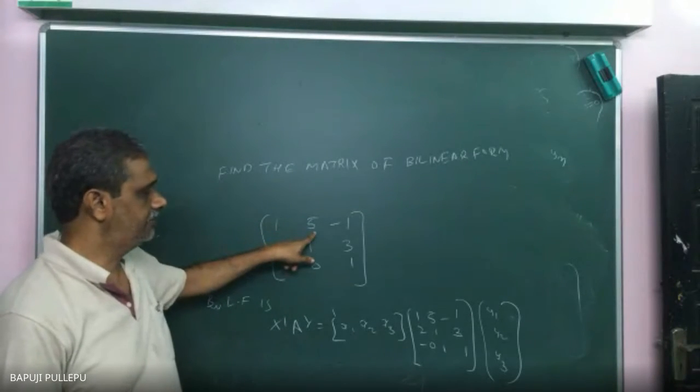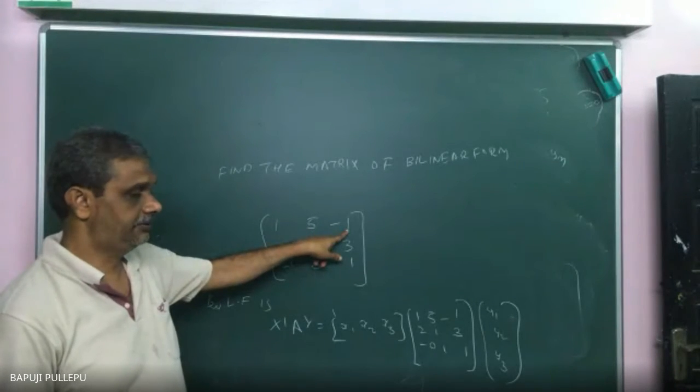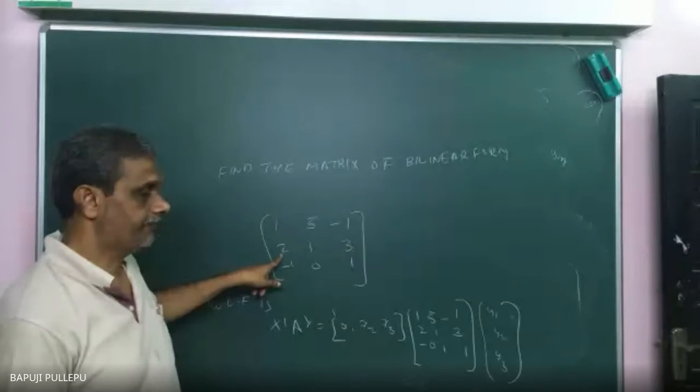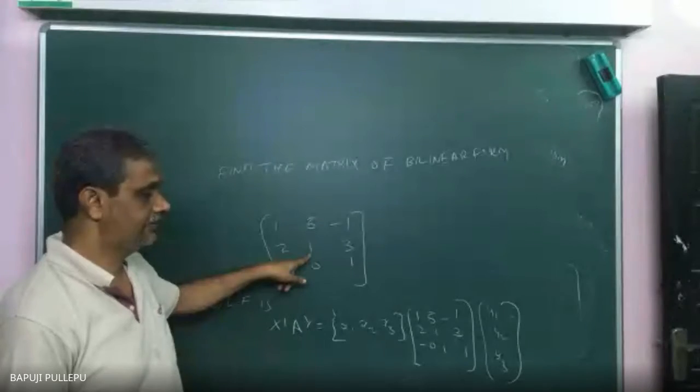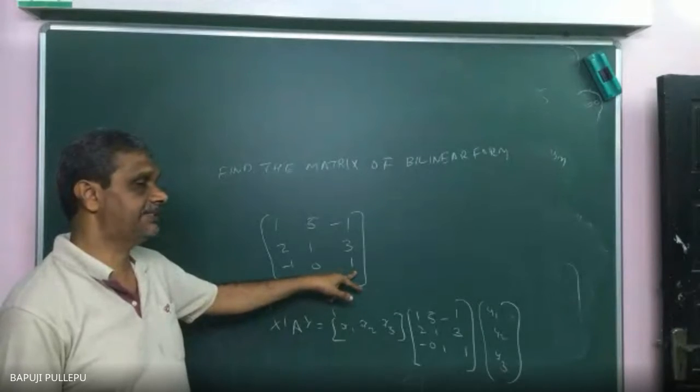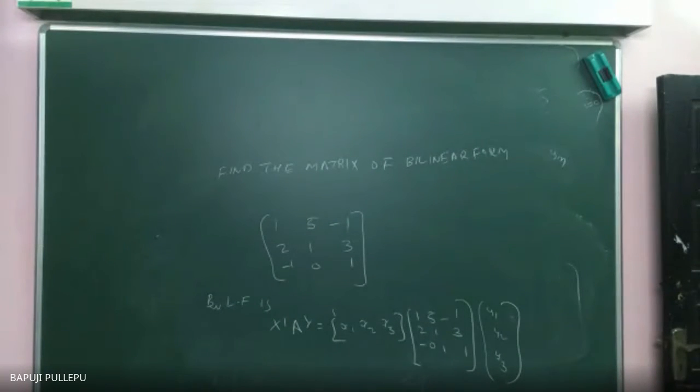Over. Now we can tell after multiplication what you will get. x1y1 plus 5x1y2 minus x1y3. Correct? 2x2y1 plus 1x2y2 plus 3x2y3. Minus x3y1, leave out the zero term, plus 1 x3y3. Now you are familiar with this. Now write directly. If you want, multiply and see whether you are getting the same thing or not. Fast, come on.